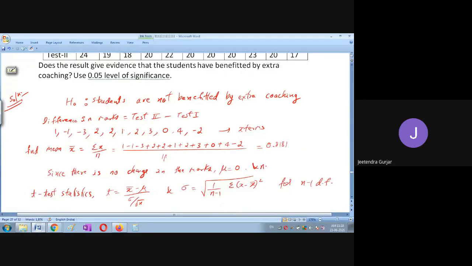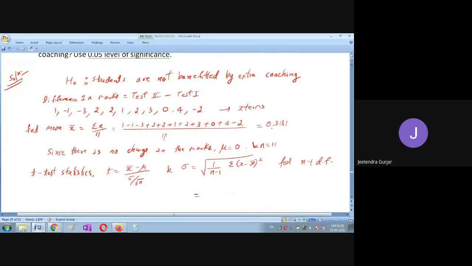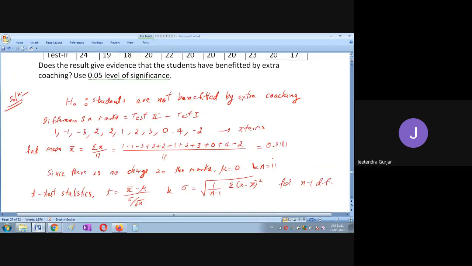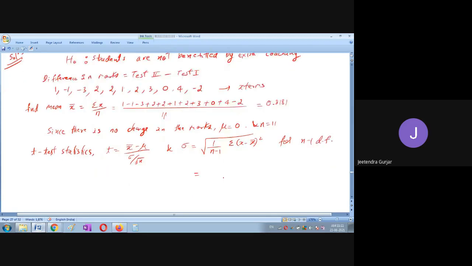Every time we are going to do like this: 1 minus 0.818 the whole square, plus 1 minus 0.818 the whole square, minus 3 minus 0.818 the whole square. Like this for all 11 terms we are going to take. These are all x terms, students. Subtract the x bar, that is the mean of the sample, square, and divide by n minus 1. Then please take the square root. We have done so many examples already. Now you can easily do it and tell me the answer.